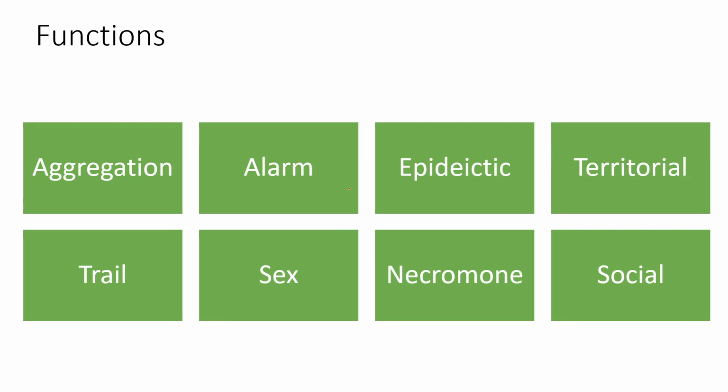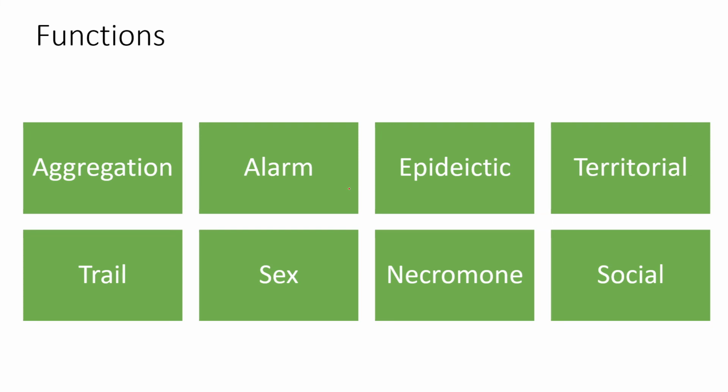Territorial can be either male or female, but it is usually to mark a home range. It can be a nesting ground, a breeding ground, a foraging ground, or whatever. That is a territorial formation, which is usually fixed, but epideictic pheromones are rare and usually seen in a few insects, which release them to show that this is the marking of a nest, don't come near me.